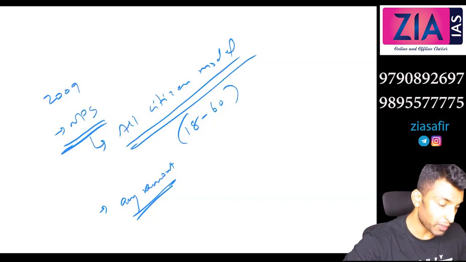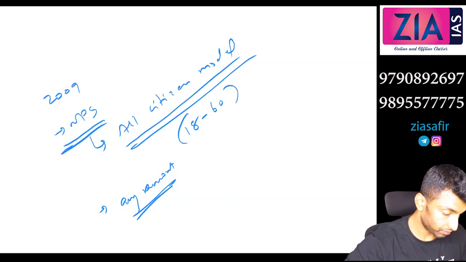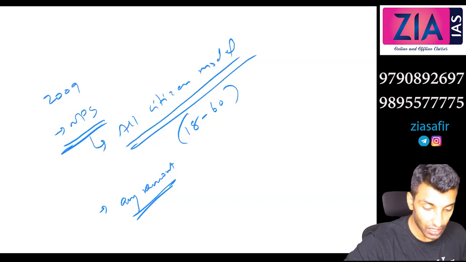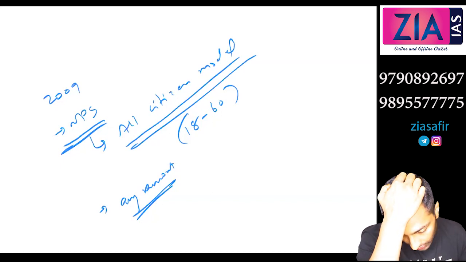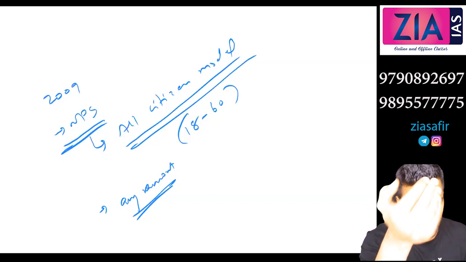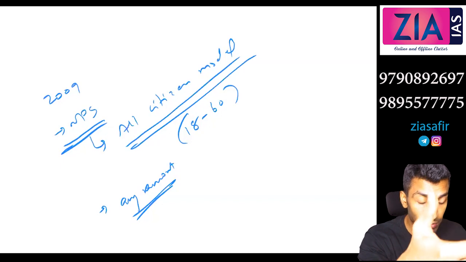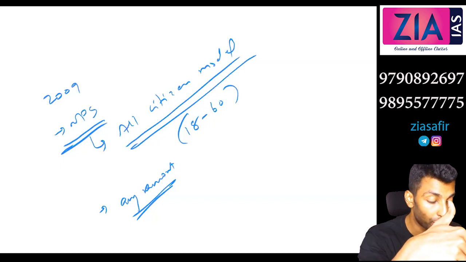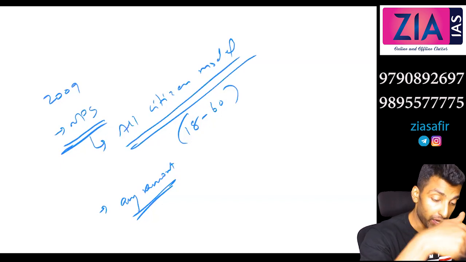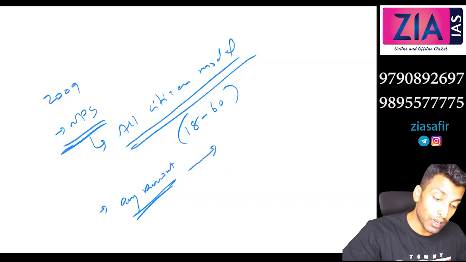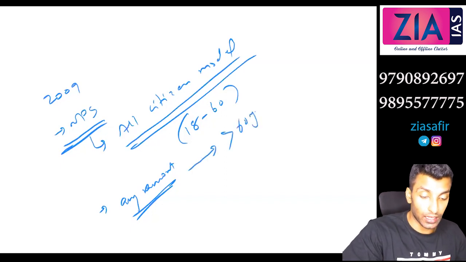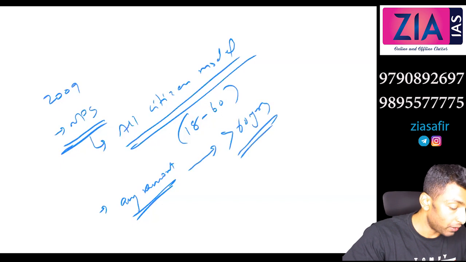But will there be any government contribution here? No, because for central government employees, in tier 1 you deposit 10% of the salary and government contribution will be there. In tier 2, only you deposit, there is no government contribution. Exactly like this, any amount you can deposit, there won't be any contribution. But you will start getting pension after 60 years. So it's a kind of investment for the future.